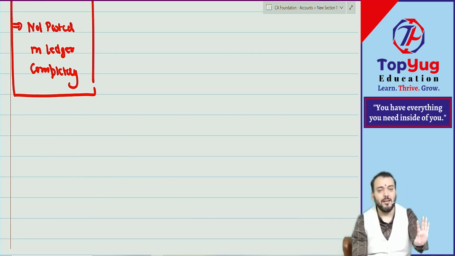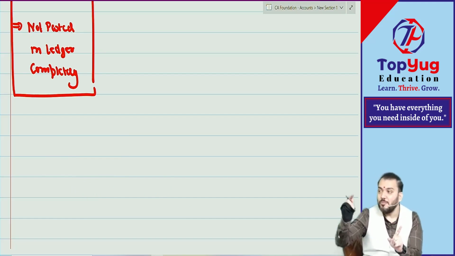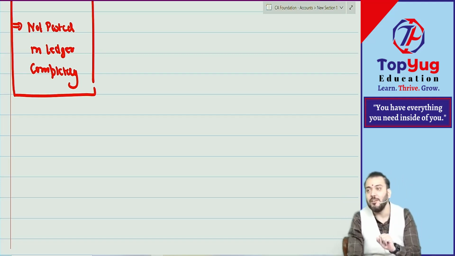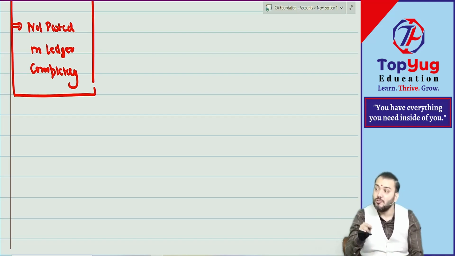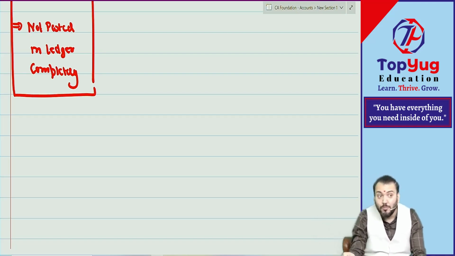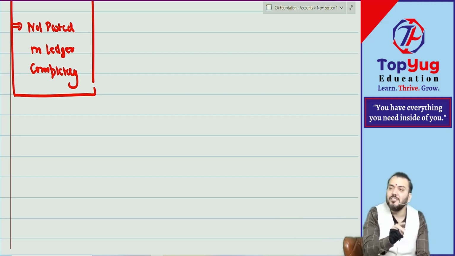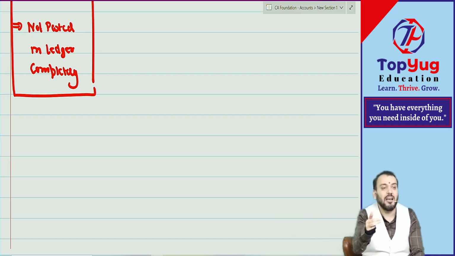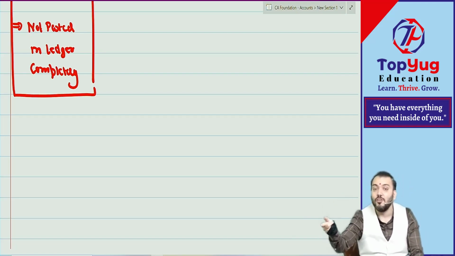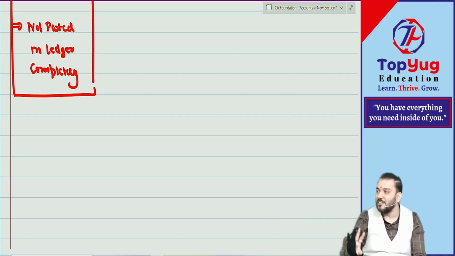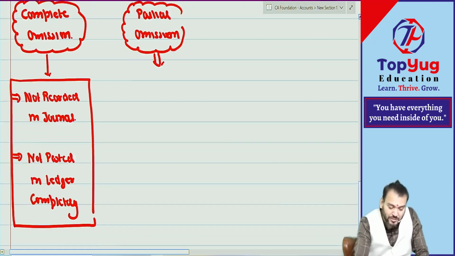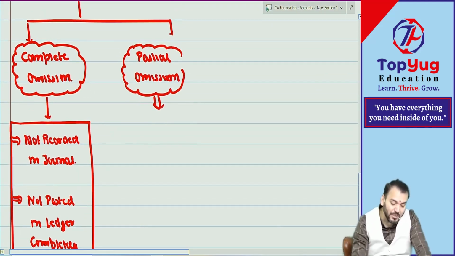So in journal only there can be complete omission. When I am saying complete omission means both the aspects: debit is also not given, credit is not given. But it is quite possible that you have recorded, but you have posted only in one side. You forget to post in another account, means RAM account debit to cash. You posted in RAM account but you forget to post in cash account or vice versa. So it means one aspect is given, other aspect is not given. This is known as partial omission. Correct? So partial omission will always come only in ledger.